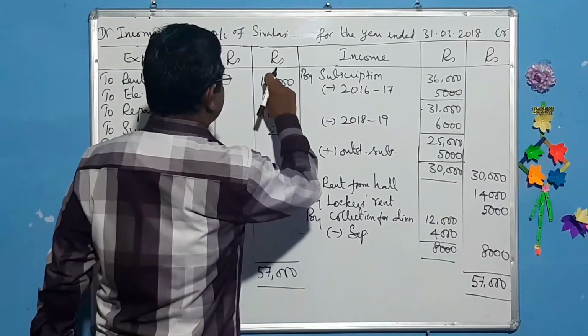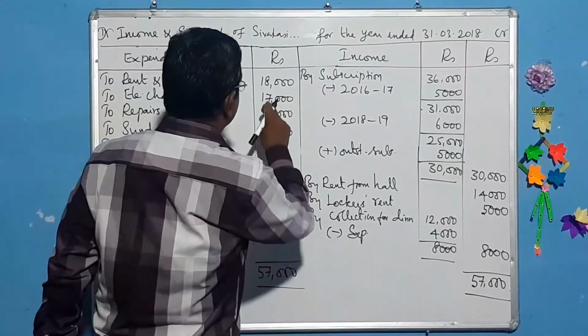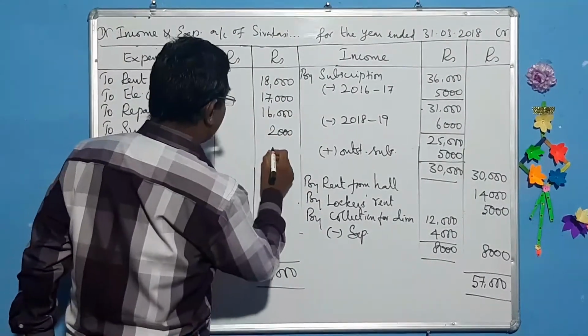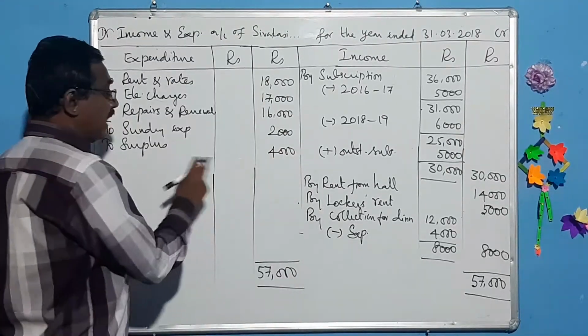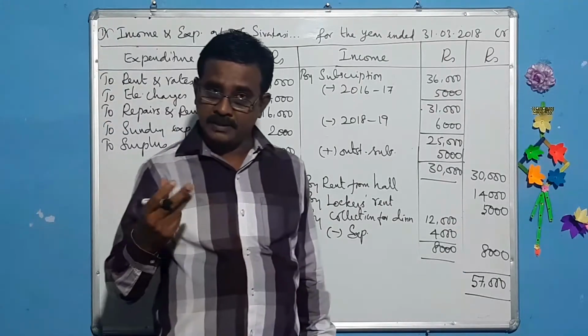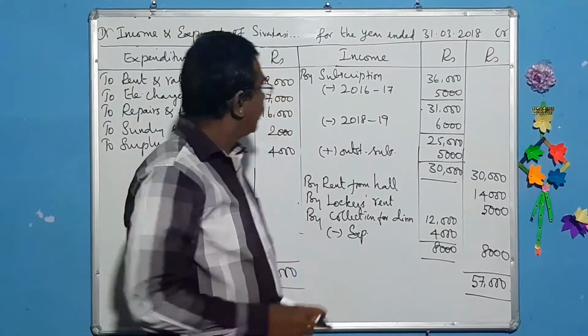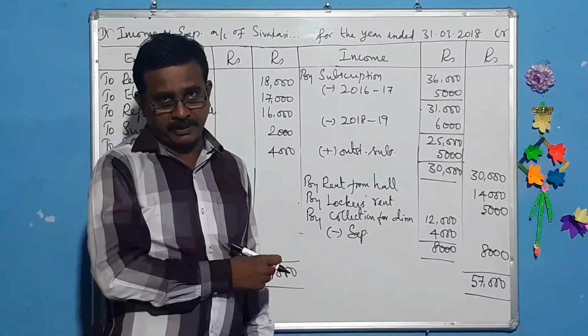Yes, surplus. And this surplus is taken to the balance sheet. Hope you have understood this income and expenditure.